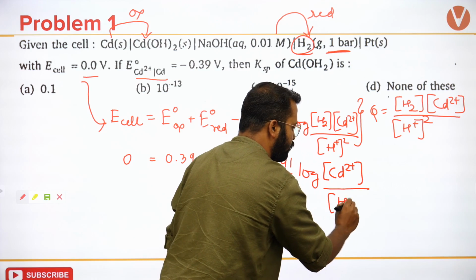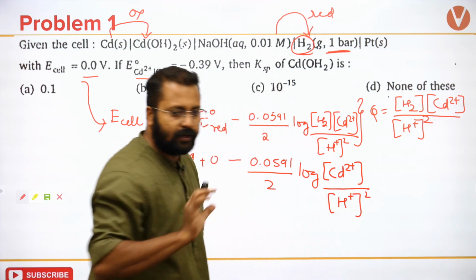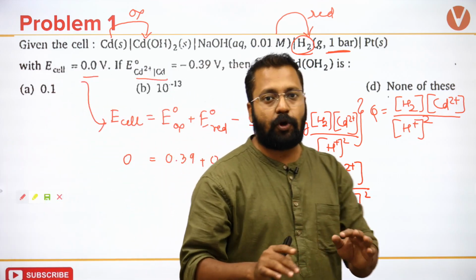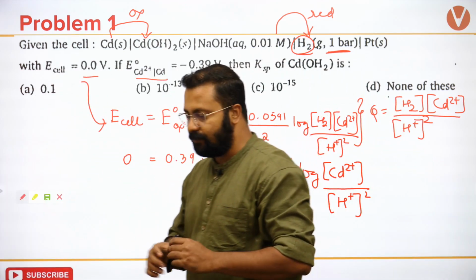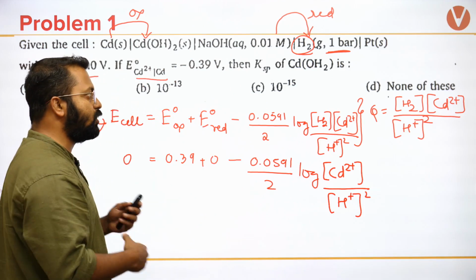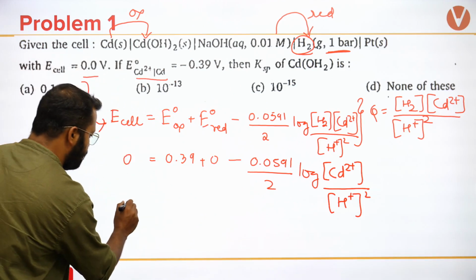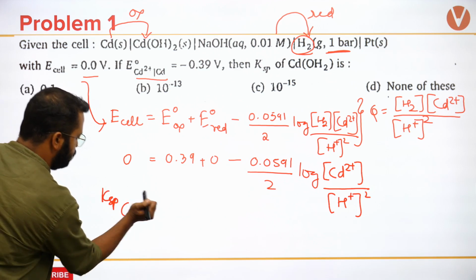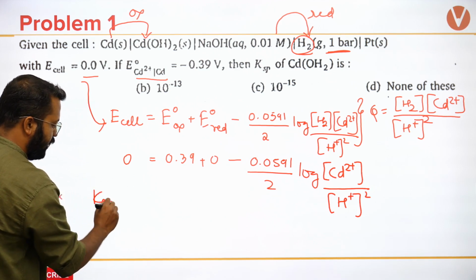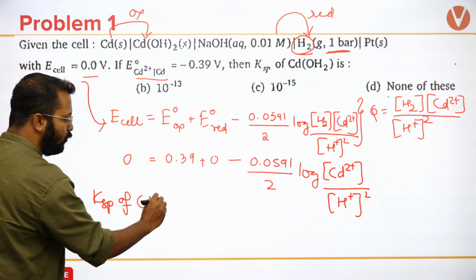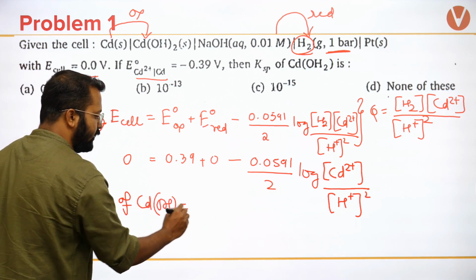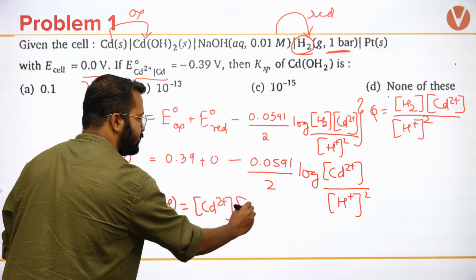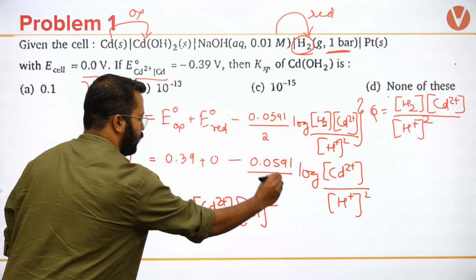What I'm gonna do is use a very elegant method. Since it is being asked to calculate the solubility product of cadmium hydroxide, and solubility product is the product of concentration of ions, KSP of Cd(OH)2 is nothing but the product of concentration of Cd2+ and OH minus square.